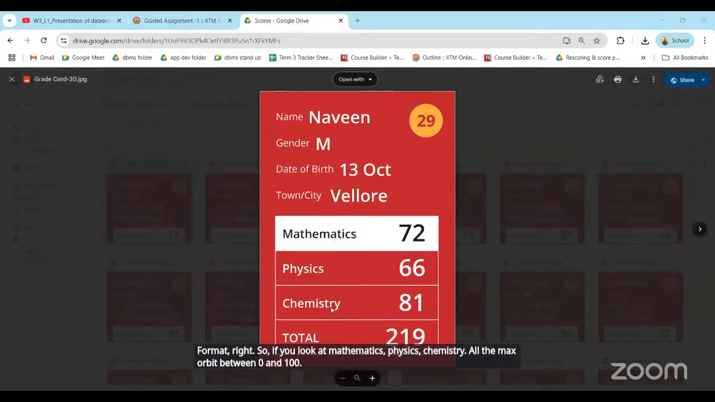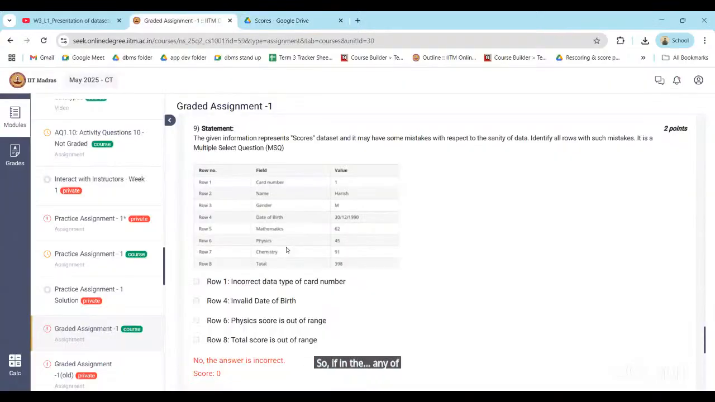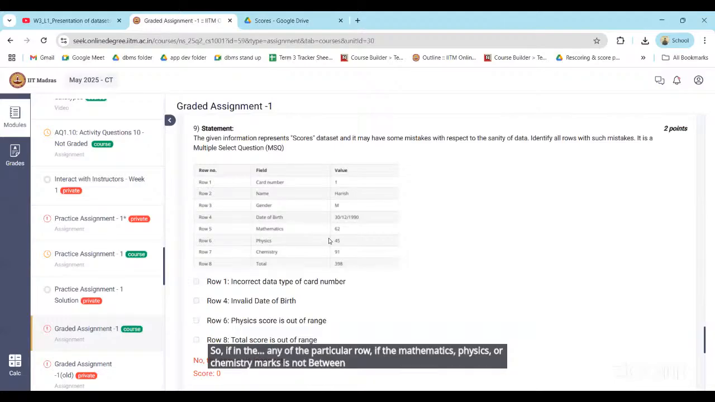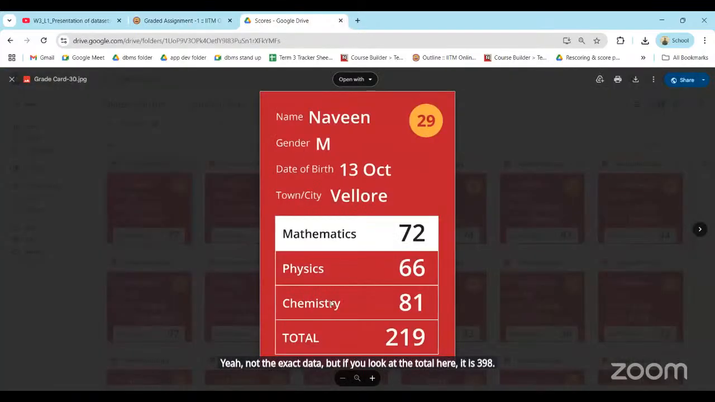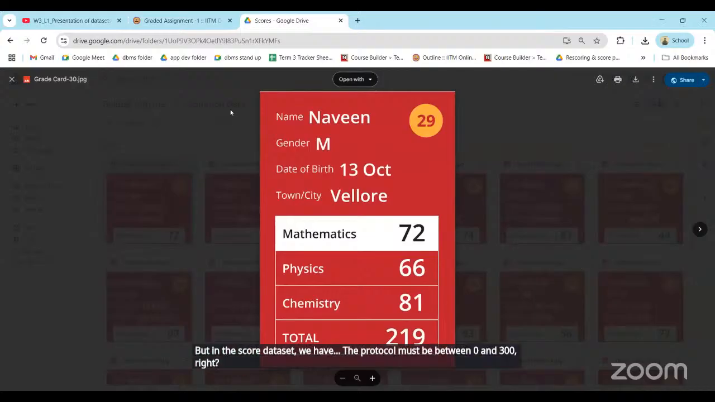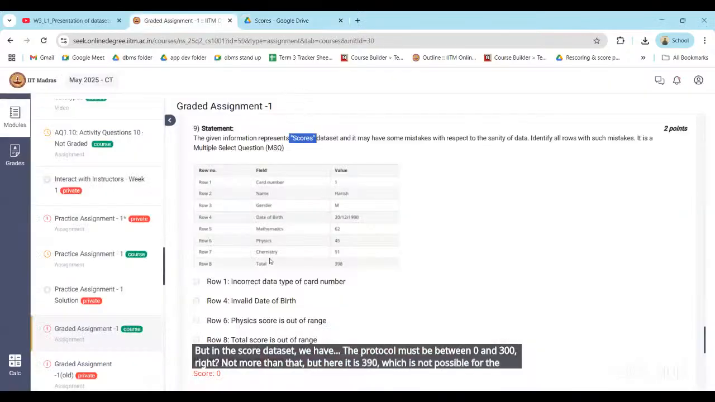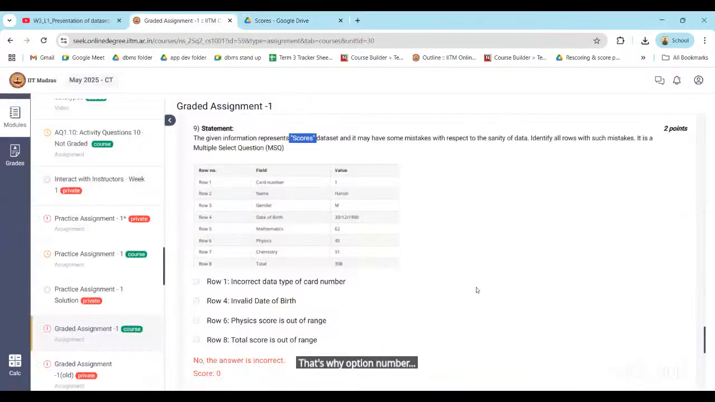If in any particular row the mathematics, physics, or chemistry marks is not in that particular range, then we can say it is violating the sanity of data. So you have to check the format, not the exact data. But if you look at the total here, it is 398. In the score data set, the total score must be between 0 and 300, not more than that. Here it is 398, which is not possible for the scores data set. That's why option number 4 is correct here.